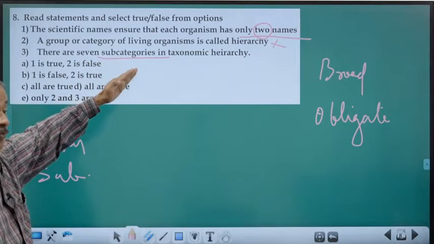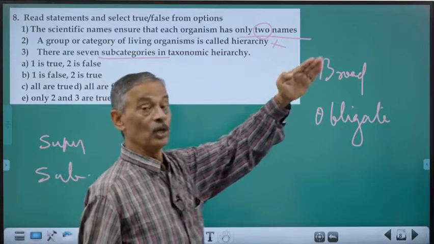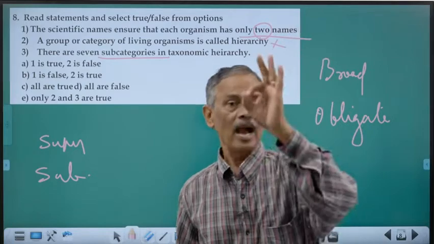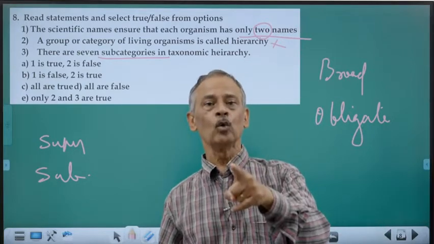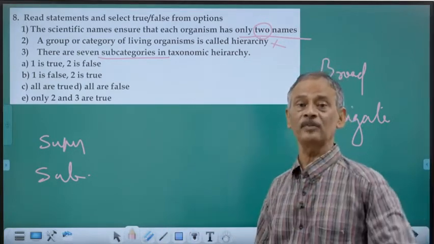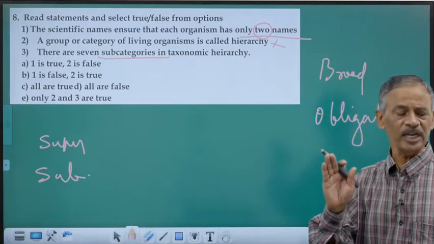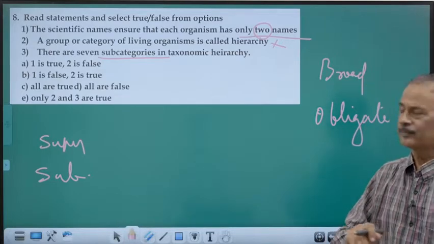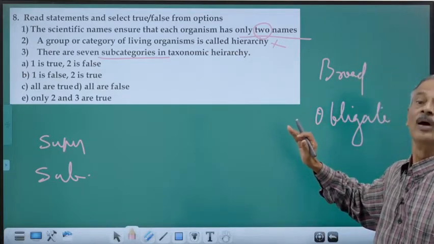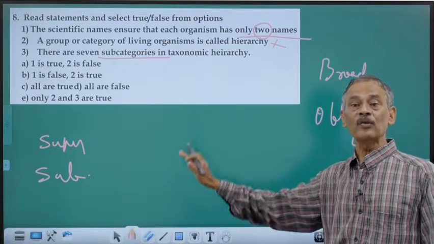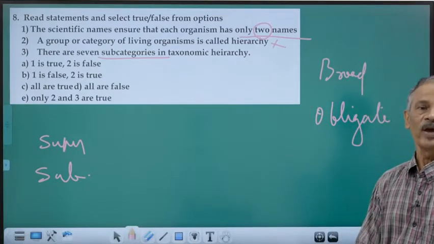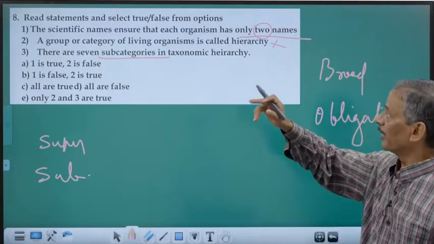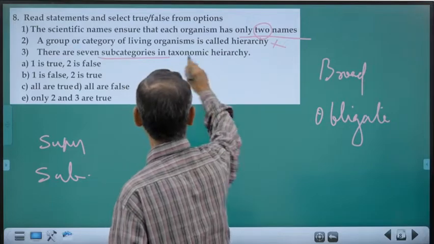subcategories. Why are we making such subcategories? To make classification 100% scientific, updated, and also to include newly invented organisms. So, we have to make the classification more scientific, more accurate, and also capable of accommodating newly discovered organisms. That is why we have subcategories. Linnaeus made 7 broad categories.